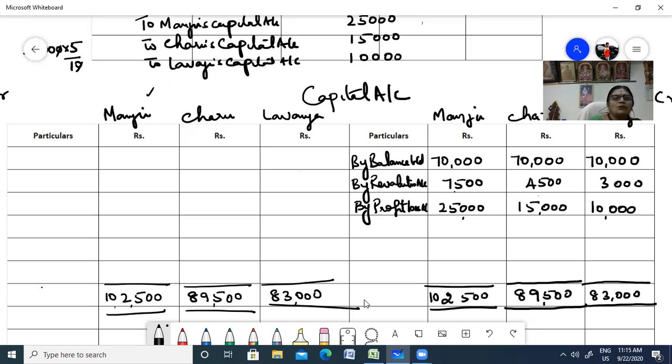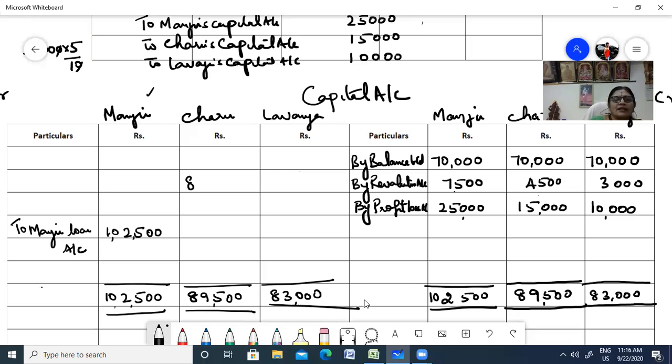Right. So who's going to retire here? Manju is going to retire here. And what was stated is that you're not going to pay the amount in cash. So let us put it into her account: Manju's loan account. Why? Because she is no more a partner of the firm, and they are not settling her account immediately. They're not paying cash and settling her immediately. So this amount has to be kept in a loan account till such time the firm settles her amount.